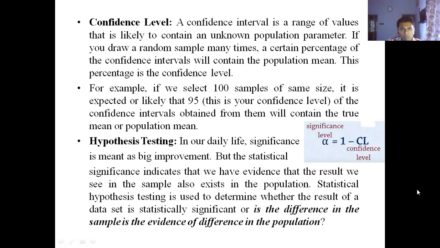So whenever you do some hypothesis testing, we will see later on that there are two types of hypothesis you deal with. One is null hypothesis and one is alternative hypothesis or research hypothesis. That means you propose something, you give a statement, and you test whether your hypothesis can be accepted, or whether it will be rejected, based on a specific significance level, or a specific alpha value that will be given.